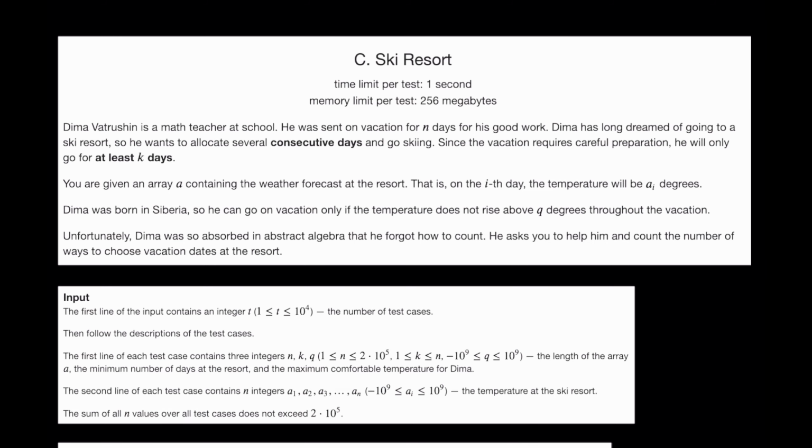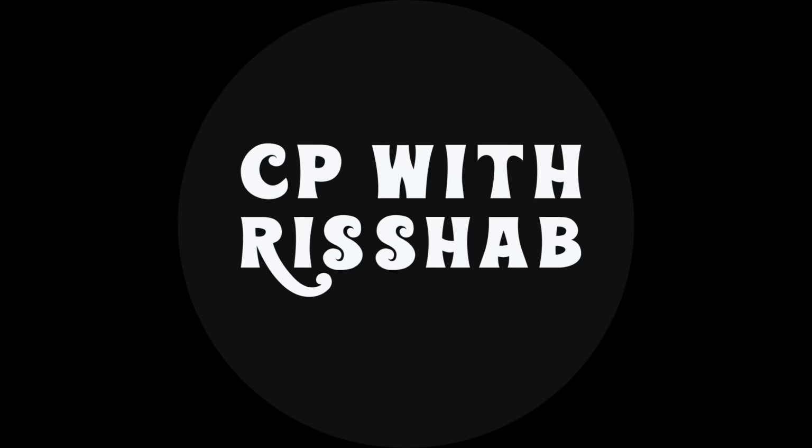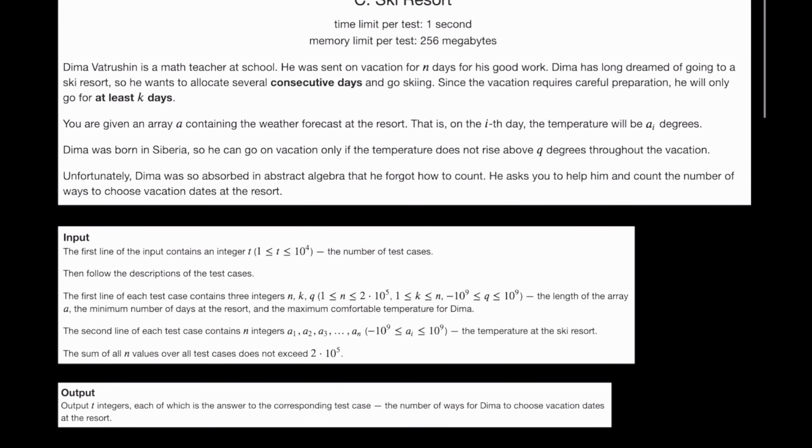So today we are going to discuss the sixth problem in the TLE Eliminator CP sheet, 1008 problems. The problem name is Ski Resort. So let's get started. Let's start by reading the problem statement first.